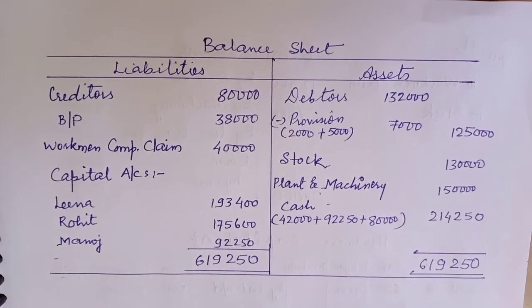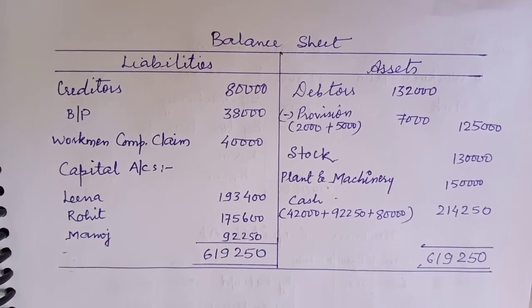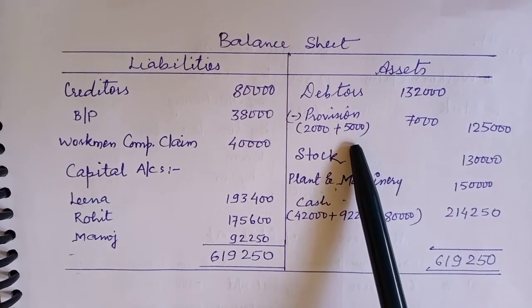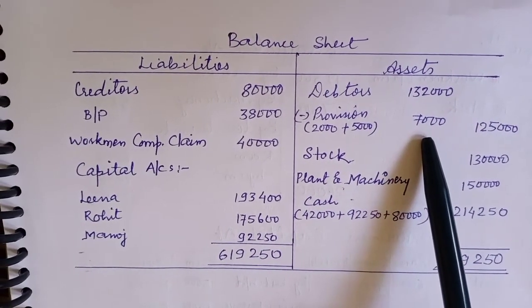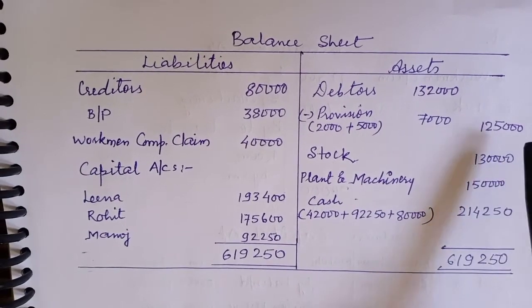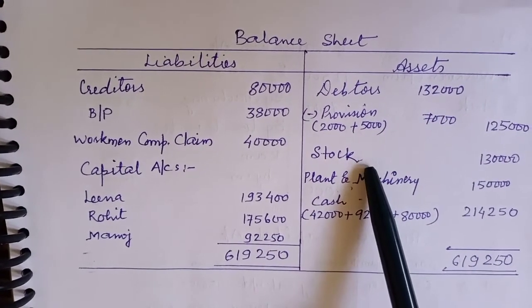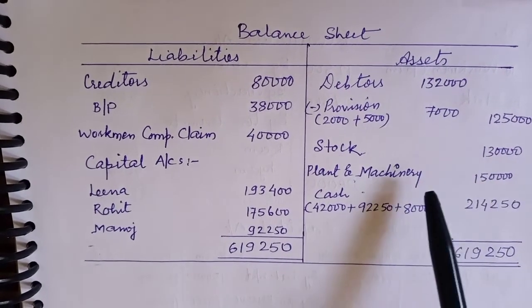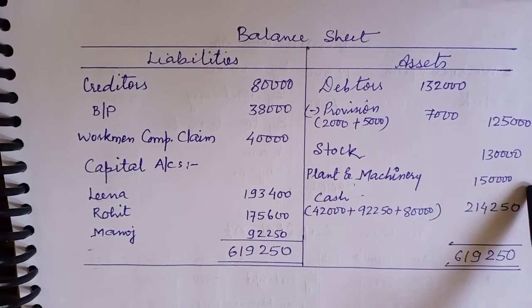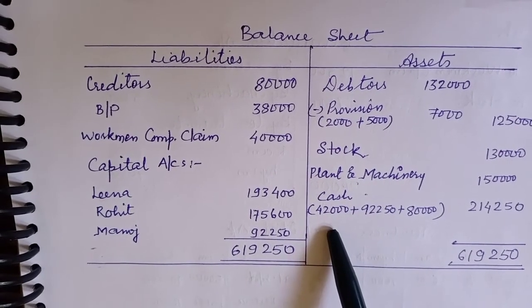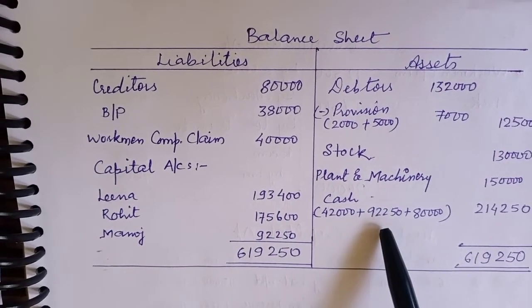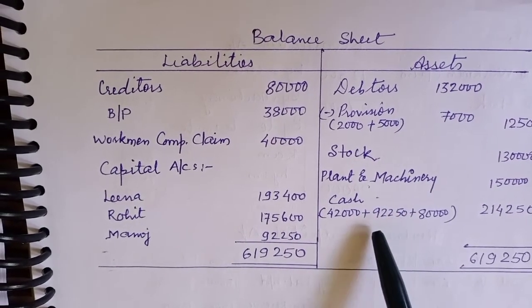Now the balance sheet, asset side. Debtors 1,32,000 and a provision of 2,000 already was there, and we have transferred 5,000 from the general reserve, so the total deduction will be 7,000, so it comes out to be 1,25,000. Stock was to be reduced, so I have reduced it and written 1,30,000. Plant and machinery as it is 1,50,000, and cash 42,000 was the balance given in the balance sheet, and the new partner has brought his share of capital as 92,250.